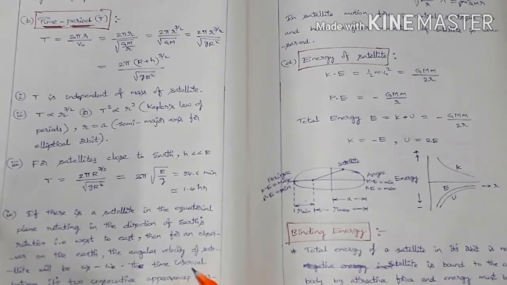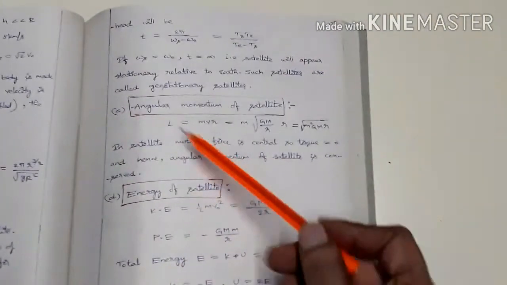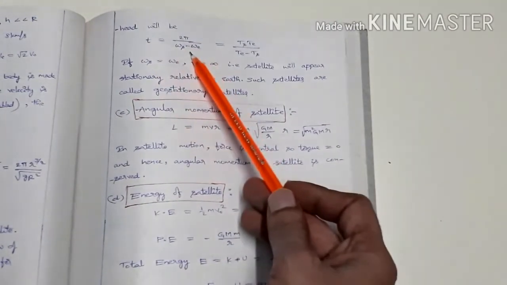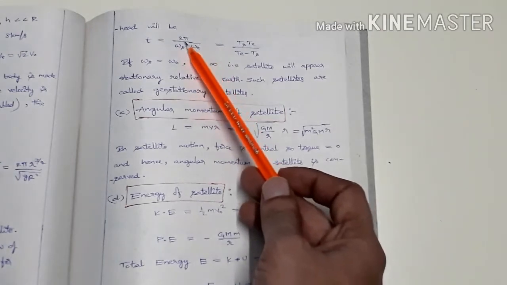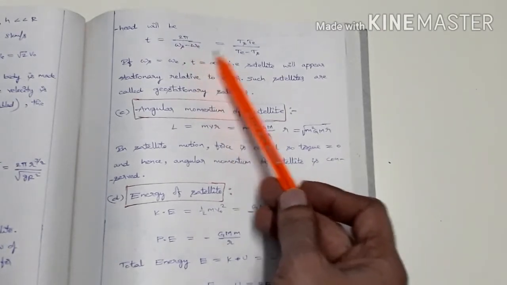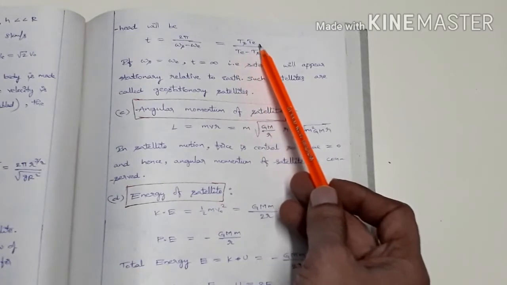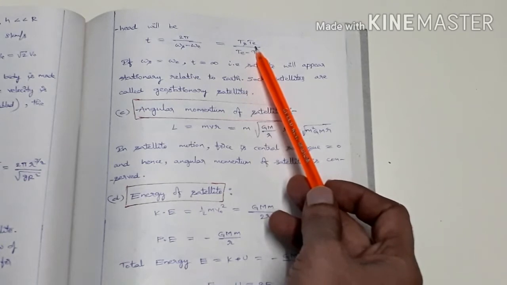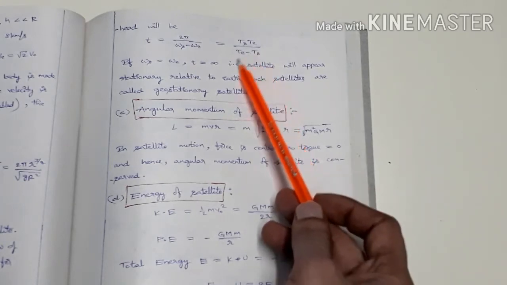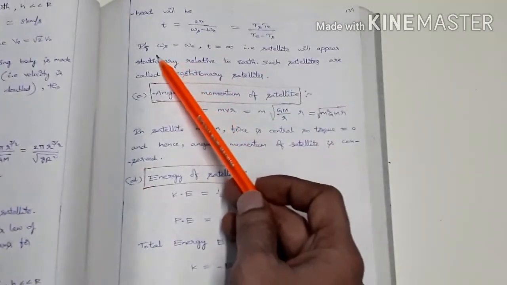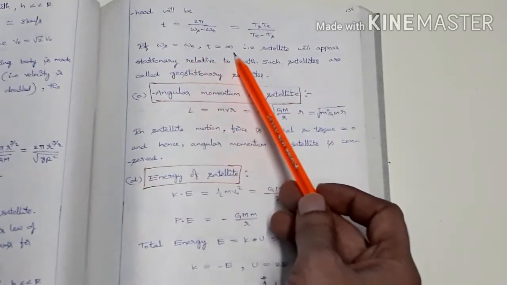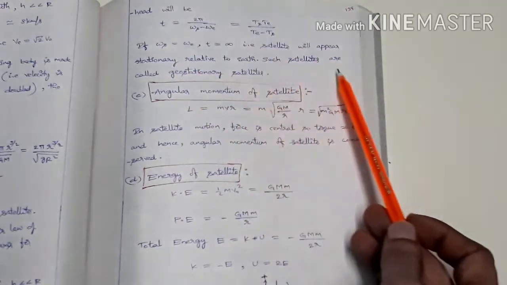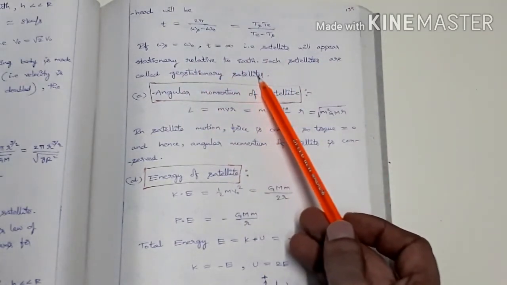So the time interval between its two consecutive appearances overhead will be T equal to distance by speed. This is angular distance by angular speed. So 2 pi by omega s minus omega e, that equals Ts Te by Te minus Ts. What is T? Time period of Earth's rotation, and Ts is the time period of the satellite. Okay. So if omega s equals omega e, then T equals infinity. That is, the satellite will appear stationary relative to Earth. Such satellites are called geostationary satellites.